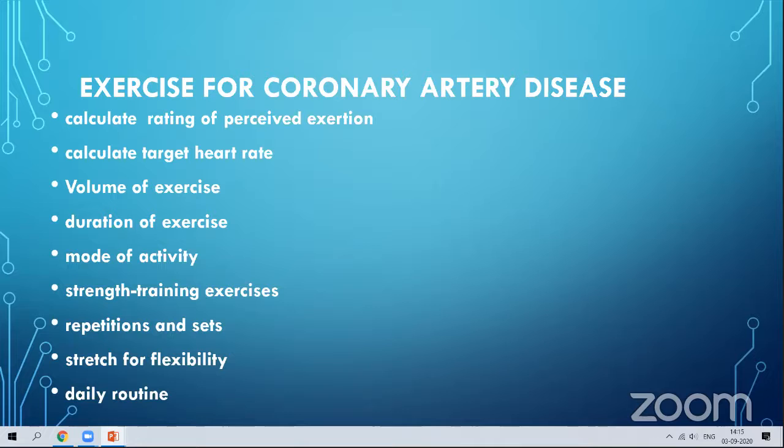Then the mode of activity. What mode are you going to select? Are you going for aerobic exercise, or some indoor setup, strength training, or are you going to get involved in some major games, dual games, or individual games? You can specify the mode of activity which is suitable for you, and adapt it.